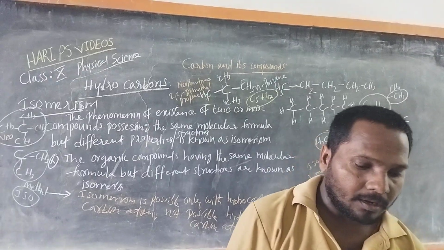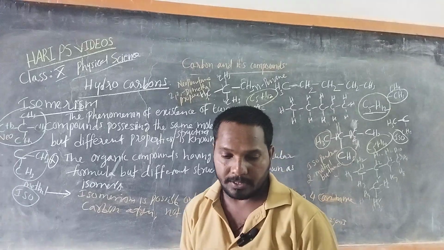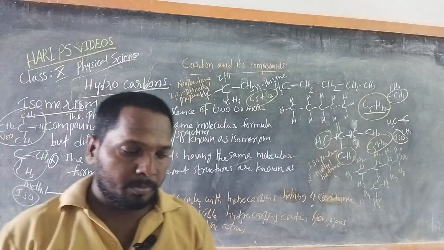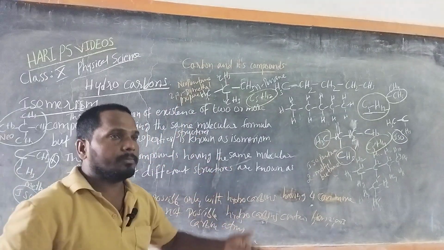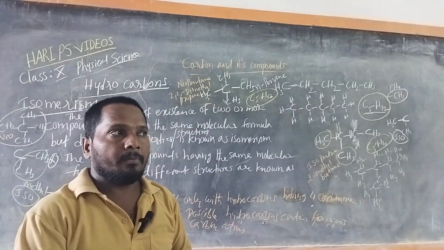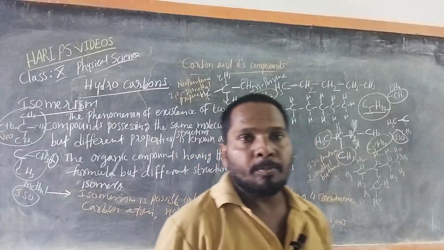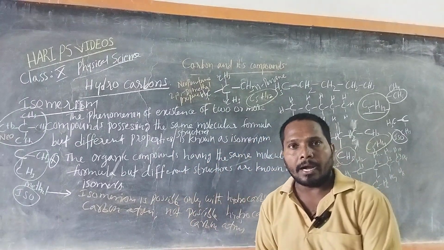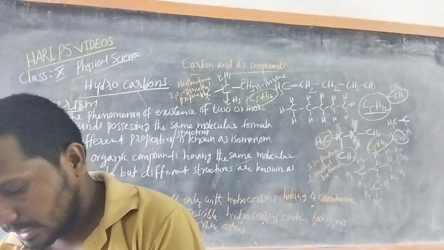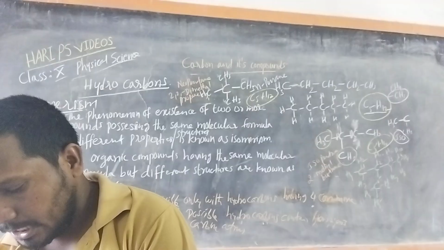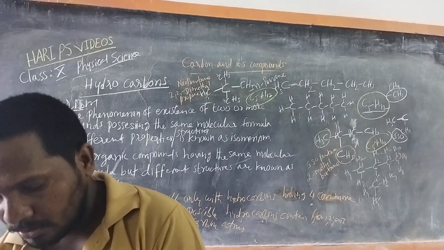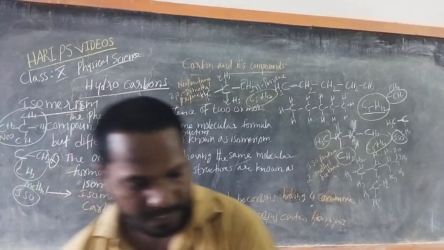Okay, that's all. This is about isomerism. There are so many examples. Isomerism is of two types: structural isomerism and stereoisomerism. Structural isomerism has four types: position, functional group, or substitution isomerism, and other kinds. You will be able to learn these in higher studies, in intermediate, degree or PG, and understand those kinds of isomerism.